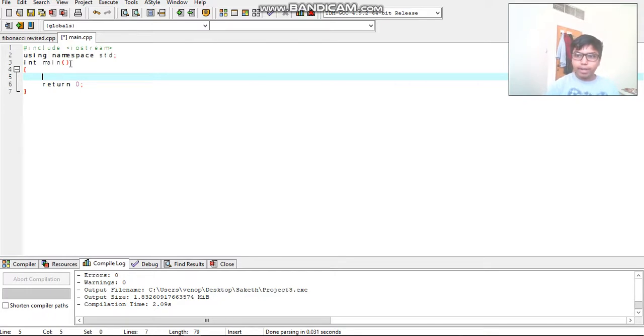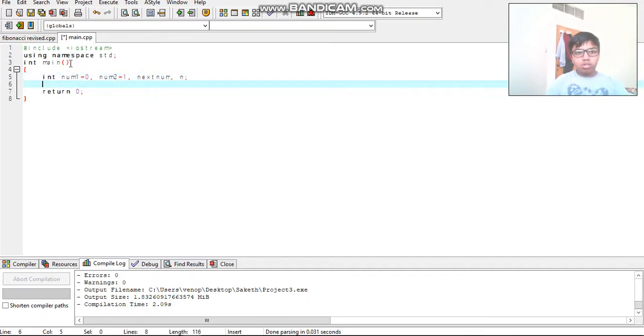So now let's start by including some integer values such as int number1, and you can give the value to number1 as 0, comma number2, and the value is 1. And next number, comma n. So you give these values, you include these values in the program for starting.